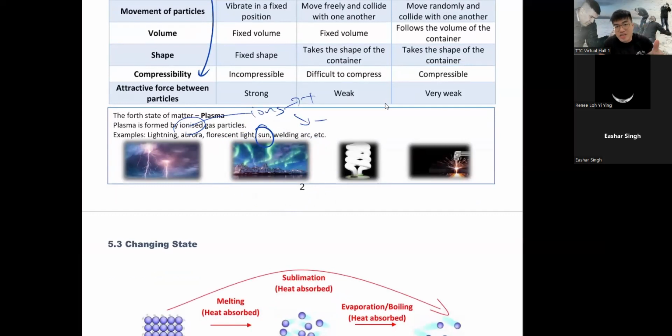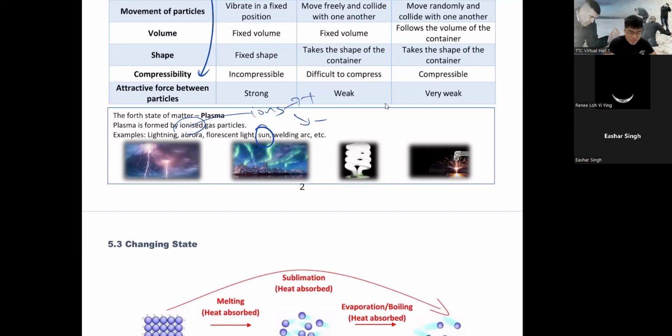For that one week you stay there, you see nothing because the sun doesn't create any explosion, so you don't see aurora. But sometimes when you go there, if the sun's explosion is very active that year, you will see a lot of aurora. So it's a luck thing. If you're lucky, you will see this. If you're not lucky, then you cannot see this.